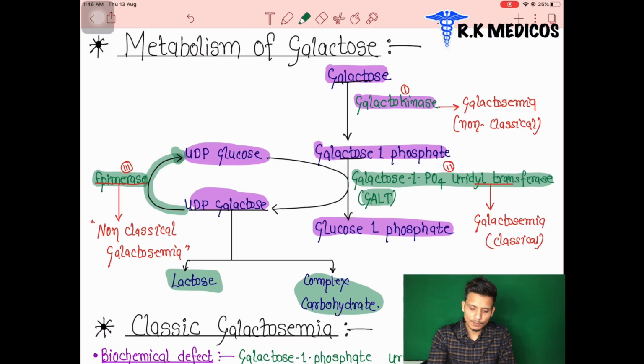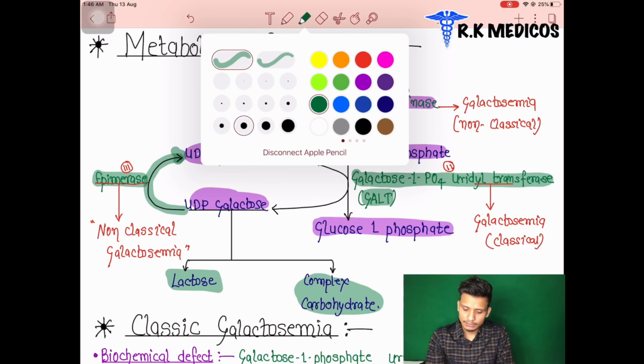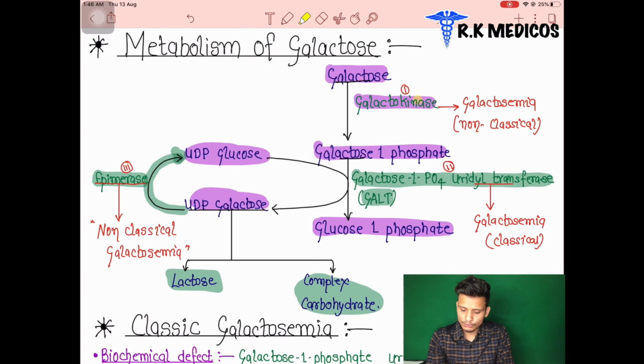The first, which I am marking in yellow, is galactokinase. The second is GALT, and the third is epimerase. Deficiency in any of these three enzymes leads to three different types of galactosemia, which are divided into two categories, classical and non-classical. We will see what classical and non-classical galactosemia are after several minutes, but for now we have to understand what galactosemia is.